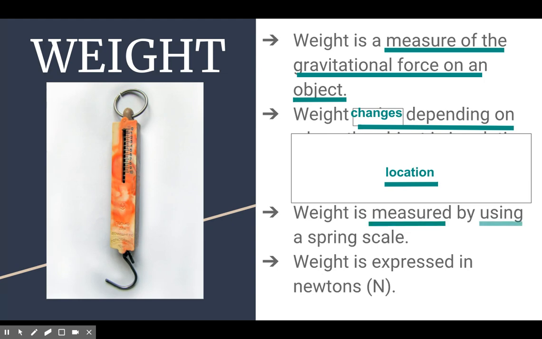We measure weight using a spring scale, like we use in our lab. And the spring scale really shows the gravity's pull because it gets pulled downwards as you use it. And our unit is Newton. In the metric system, we don't use pounds and we don't use ounces, we use newtons.